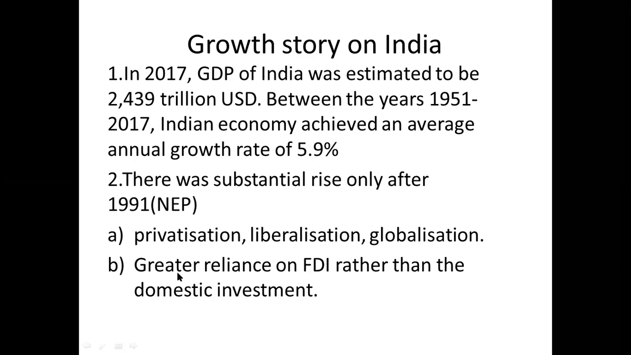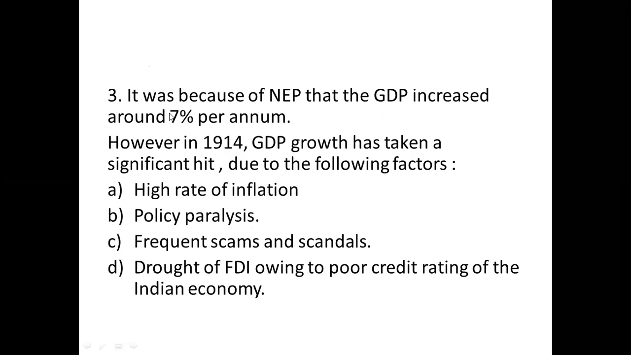Okay. Now, the next is greater reliance on FDI rather than domestic investment. So, greater reliance on foreign direct investment was stressed rather than domestic investment, because of which there was a substantial rise in 1991. The next, it was because of NEP that the GDP increased around 7% per annum. So it's because of the new economic policy of 1991 that we saw a very good growth rate in the GDP, which was 7% per annum.